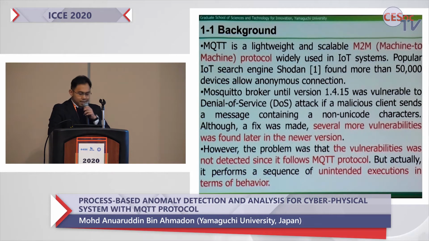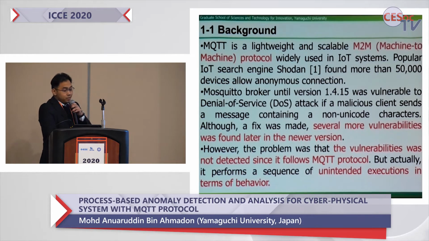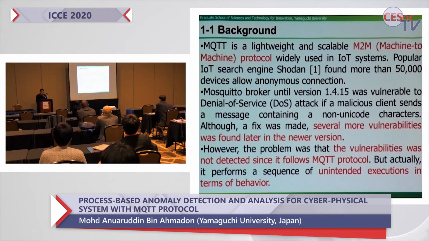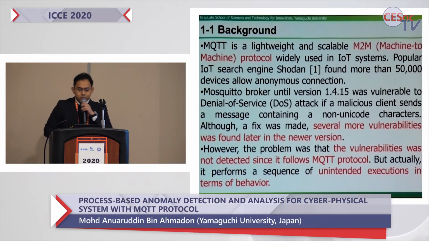Although a fix was made, several more vulnerabilities were found later in newer versions. However, the problem was that the vulnerabilities were not detected since they follow the correct MQTT protocol, but in terms of the behavior of the system, we have unintended executions. So we want to check whether the process follows the intended execution or not.